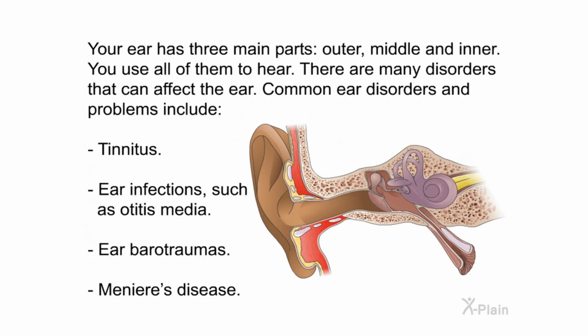Summary. Your ear has three main parts: outer, middle, and inner. You use all of them to hear. There are many disorders that can affect the ear. Common ear disorders and problems include tinnitus, ear infections such as otitis media, ear barotraumas, and Meniere's disease.